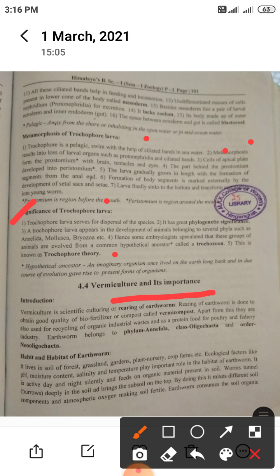Rearing of earthworms is done to obtain good quality biofertilizer or compost called vermicompost. Apart from this, they are also used for recycling of organic industrial wastes and as a protein food for poultry and fishery industry.